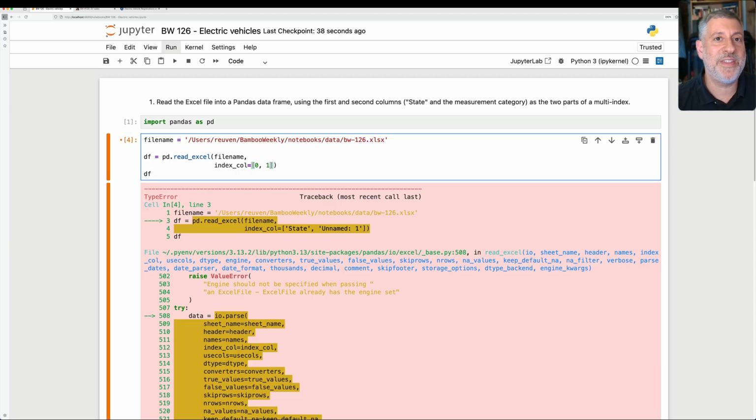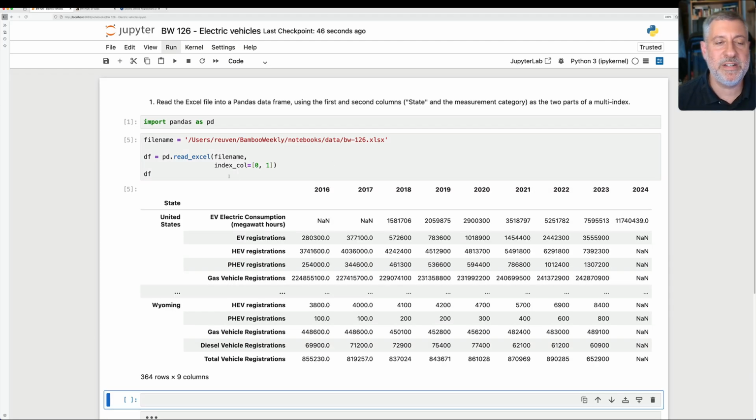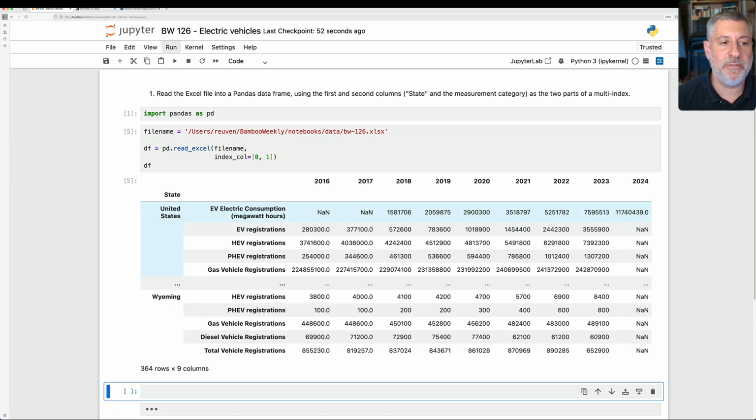Like, for example, I could set the names of the columns, but then I have to set them for all of them, not just for one. In any event, if I say index_col equals 0, 1, now we have exactly what we wanted in one method call. I call read_excel on the file name. I say index_col equals 0, 1, and we have, sure enough, a data frame with 2 parts to its multi-index, state and this other unnamed thing.